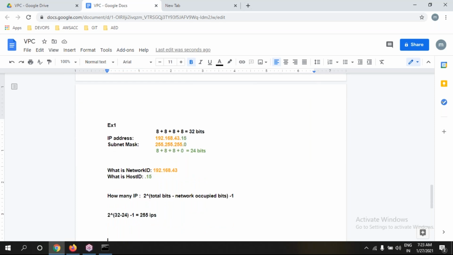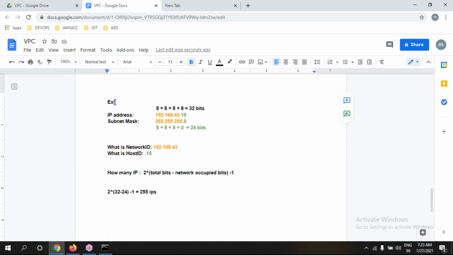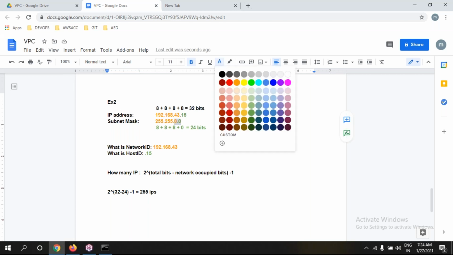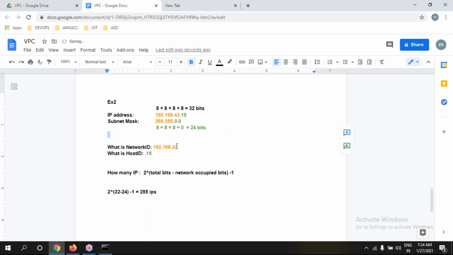One more 0, what will happen, please? It is an example 2. So let us consider here 0. What exactly is this, guys? What are the host ID and the network ID? So here, what are the network occupied with? 60.